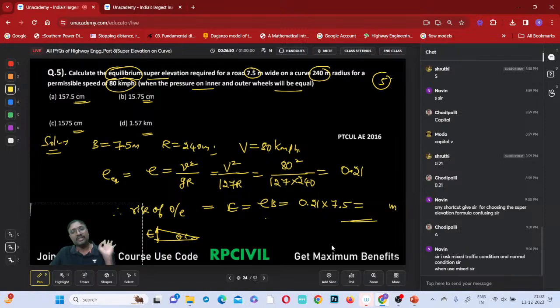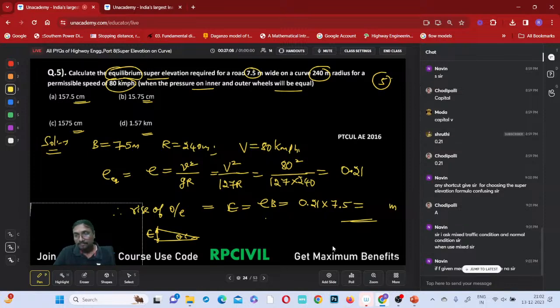When nothing is mentioned, or a simple design procedure is given, you use the mixed traffic value, because as per IRC, we first start the design by considering it as mixed traffic. So by default use the mixed traffic condition if no other condition is mentioned.